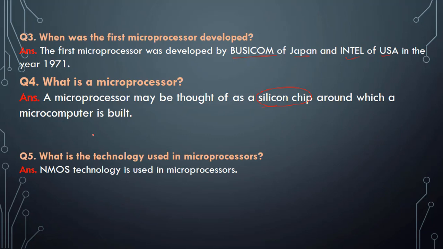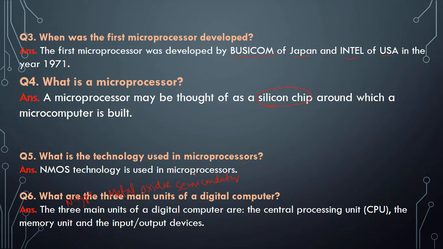The next one, what is the technology used in a microprocessor? The answer is NMOS technology, that is N-type metal oxide semiconductor. This technology is used in the microprocessor. So in 8085, NMOS technology is used.